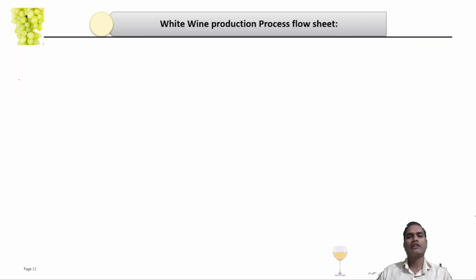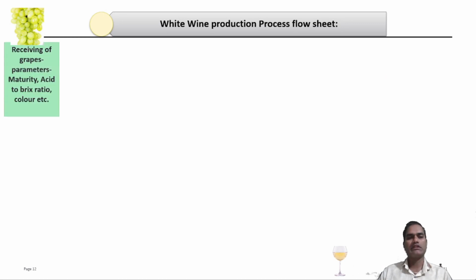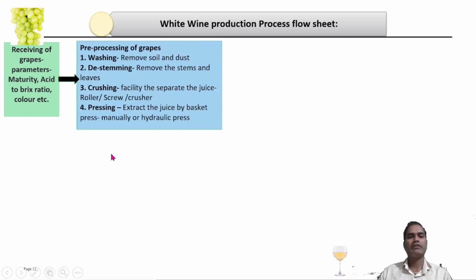In the wine manufacturing process, the main processing steps begin with receiving of the grapes. During receiving, the main parameters checked are the brix content and the acidity ratio. After that, the grapes are pre-processed: first washing, then separation of the grapes from the stems, that is de-stemming, then crushing of the grapes to facilitate extraction of the juice using roller screw crushers, then basket pressing or hydraulic pressing to press out the juice from the grapes.